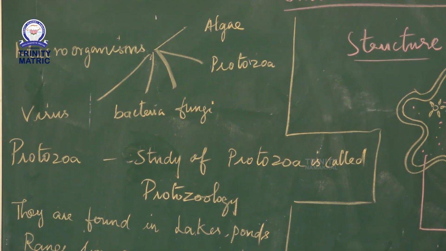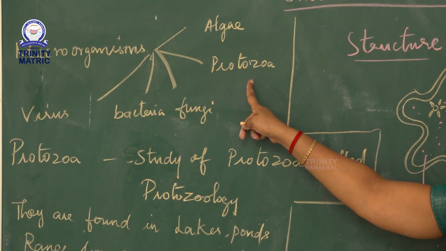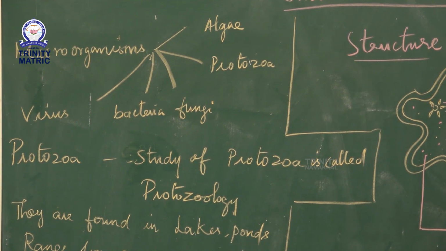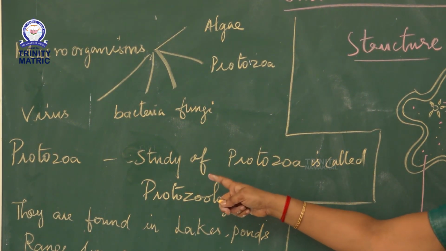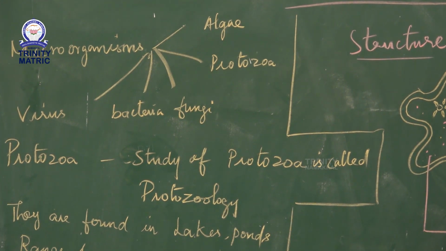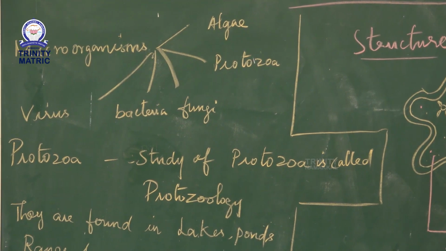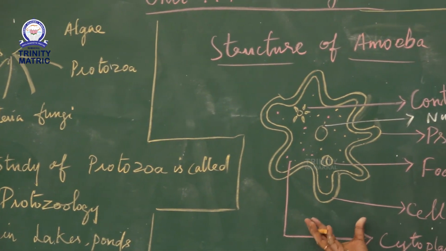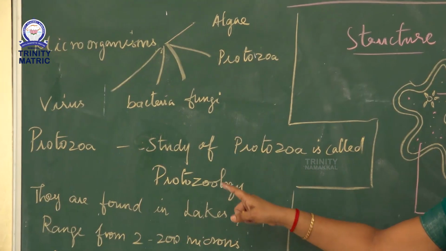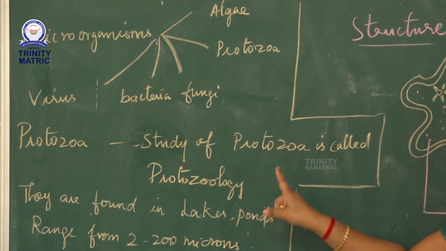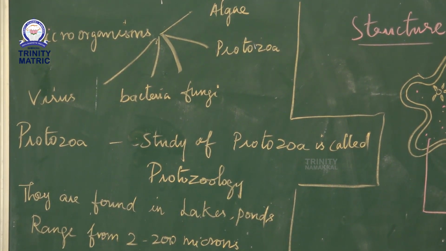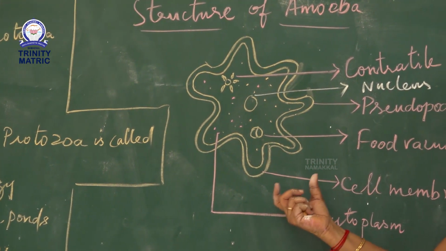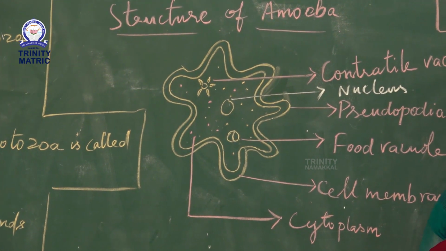Now in this chapter you have to discuss protozoa. The study of protozoa is called protozoology. All protozoan organisms are single-celled organisms. In your chapter, only the structure of amoeba is given. Protozoa belong to the kingdom Protista. Example, amoeba. Only the structure you have to discuss in this chapter.